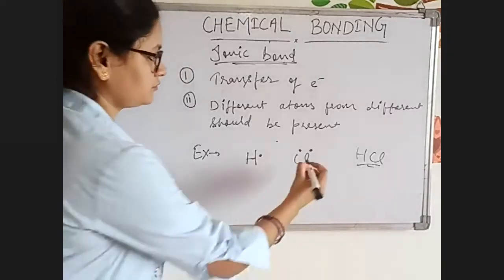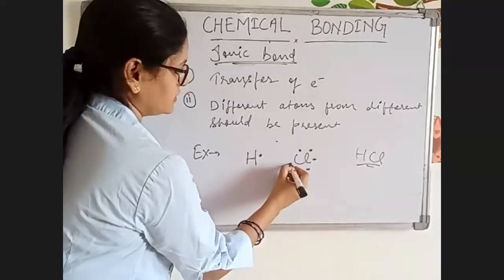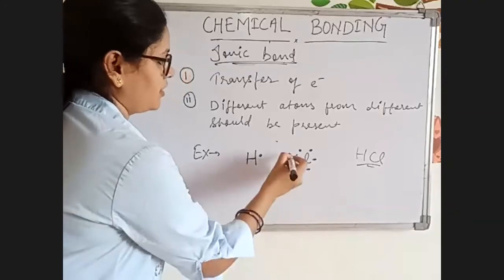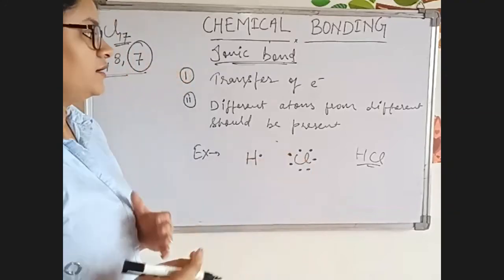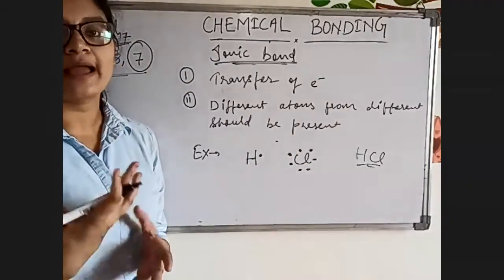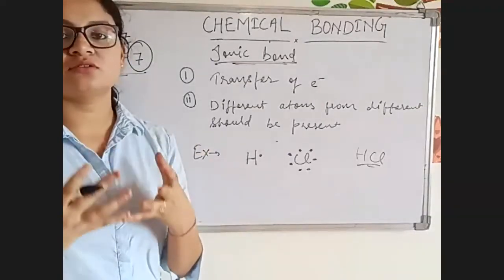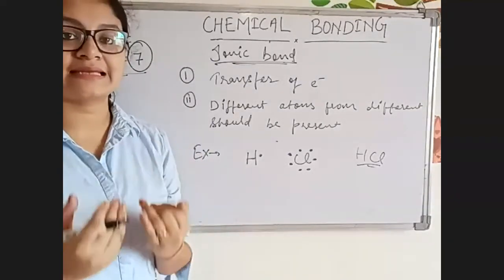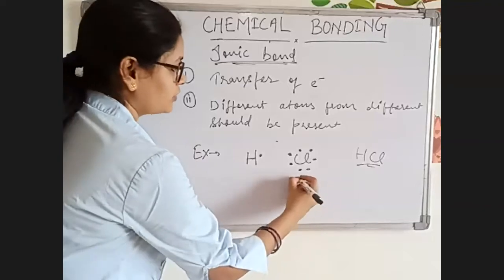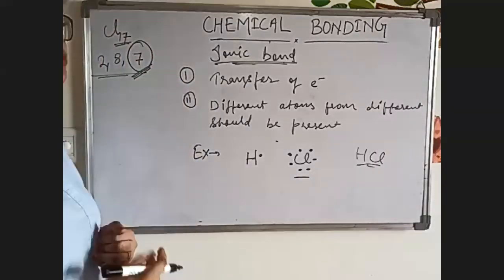Now, earlier we discussed why chemical bonding happens and why it is required, because every atom wants to attain its stability. Now see, chlorine is not stable. Why? Because it has 7 electrons in the outermost shell.